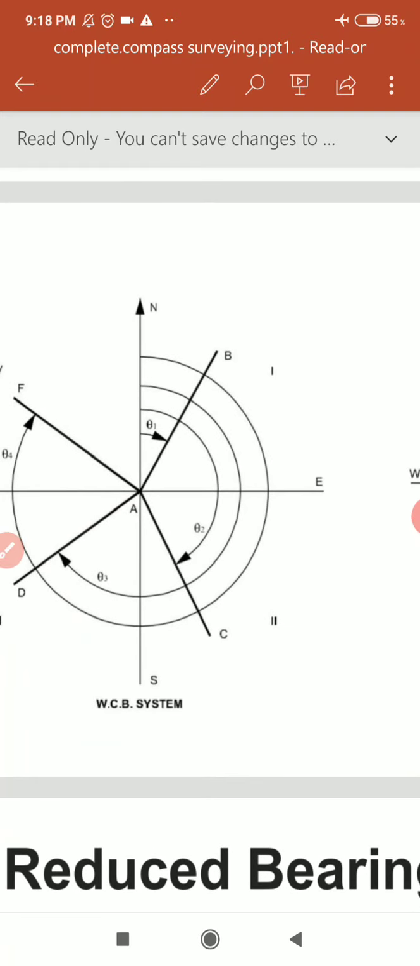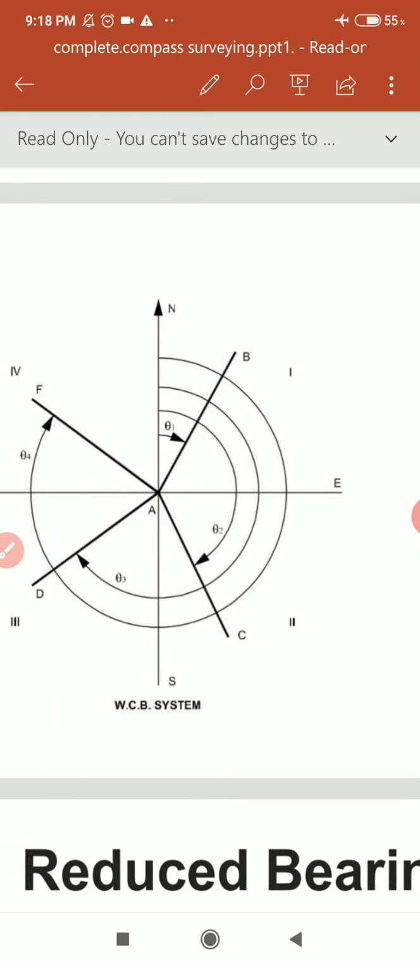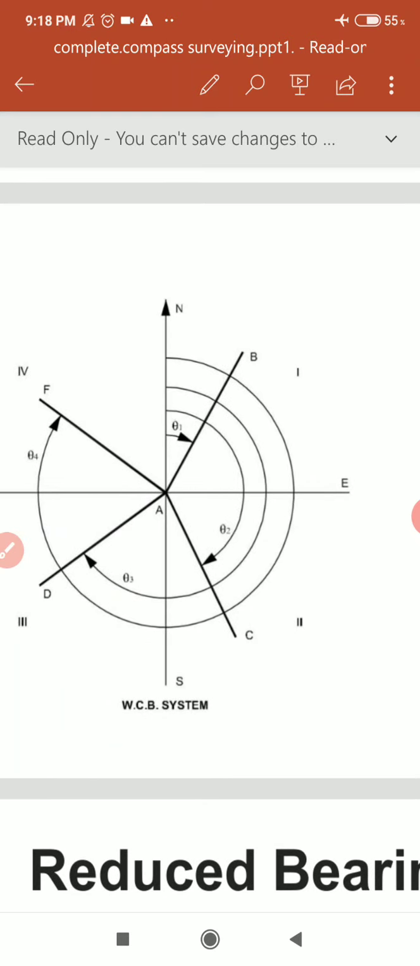Similarly, the third line lies in the third quadrant, the third line AD, and the angle measuring will start from north, the north direction of the earth, and up to the line AD. The angle is marked theta 3. Similarly, when the line lies in the fourth quadrant, let it be AF, the angle measuring starts from north up to the line AF, and the angle is theta 4 in whole circle bearing system.